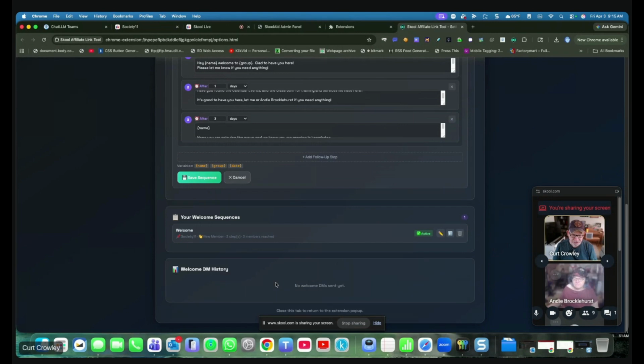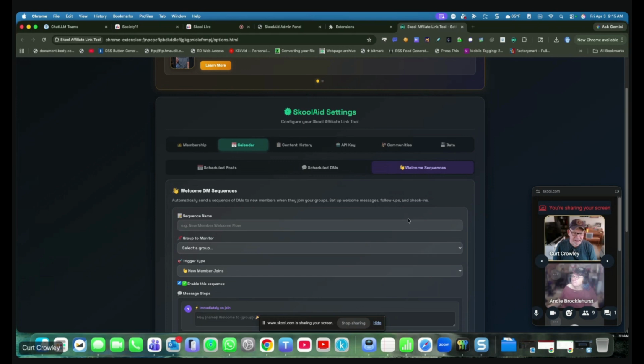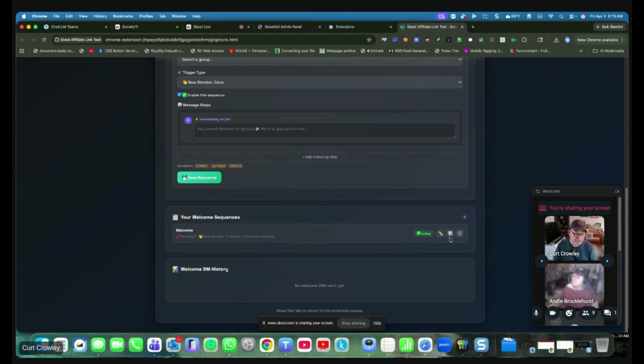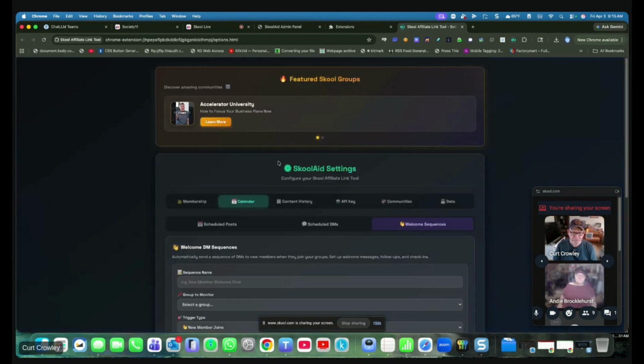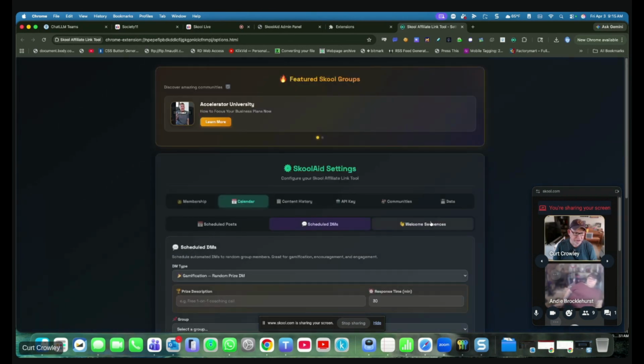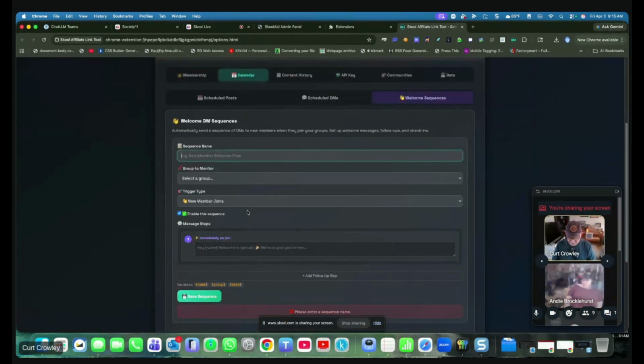Now, you can also create another one. I'm going to click cancel on that real quick. And now let me just go ahead and come over here, save. Oh, come back over. And then you can give a new sequence name. Let's say upon level up.